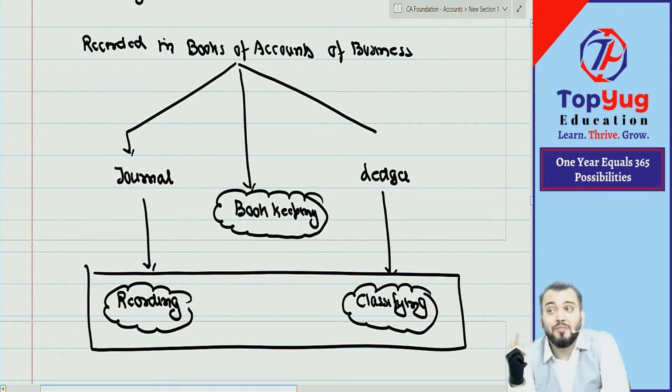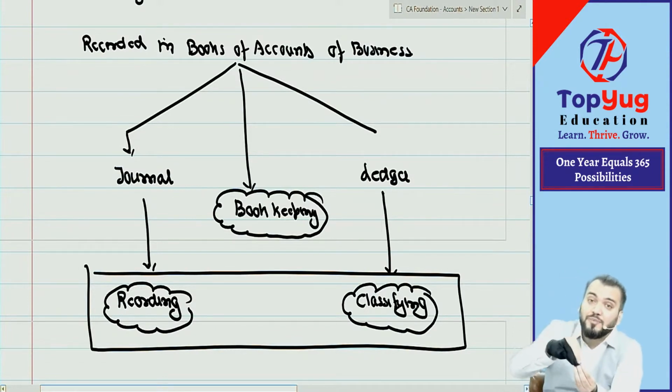We communicate what? Business result. Business result means what? Financial position and financial performance. Financial position means balance sheet, and financial performance means statement of profit and loss. It means we communicate balance sheet and SOPL, not journal and ledger.